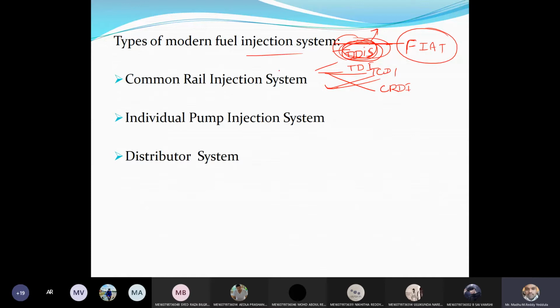Common rail injection system, and the second one will be the individual pump injection system, which means we will use a separate pump for different cylinders, and the distributor system. So these are the three types of injections. We will see them one by one.